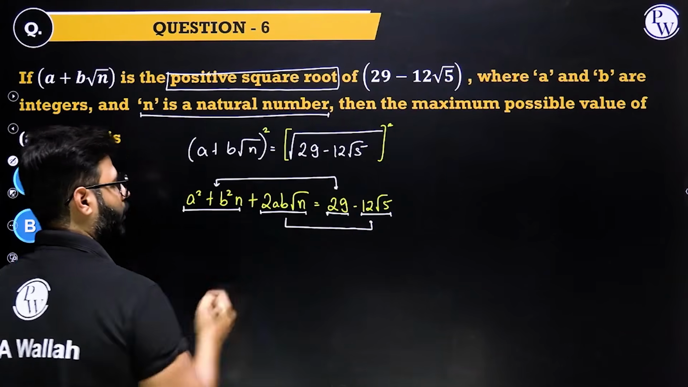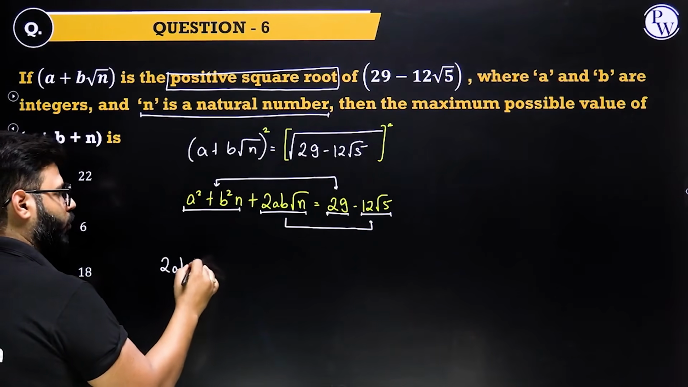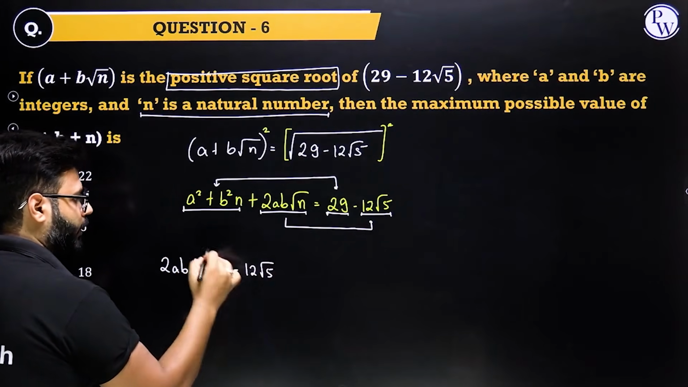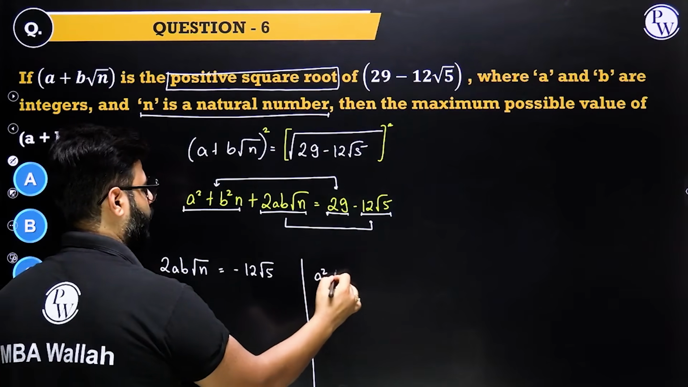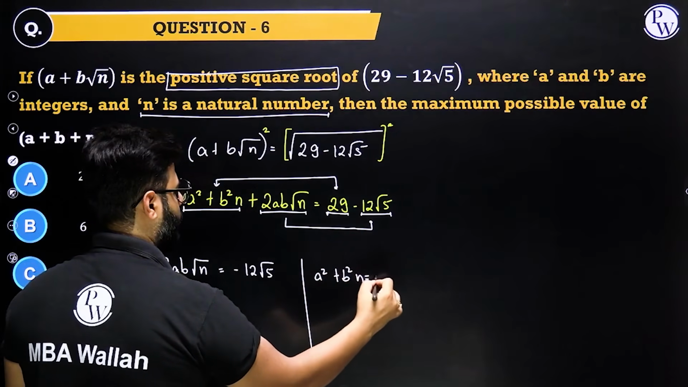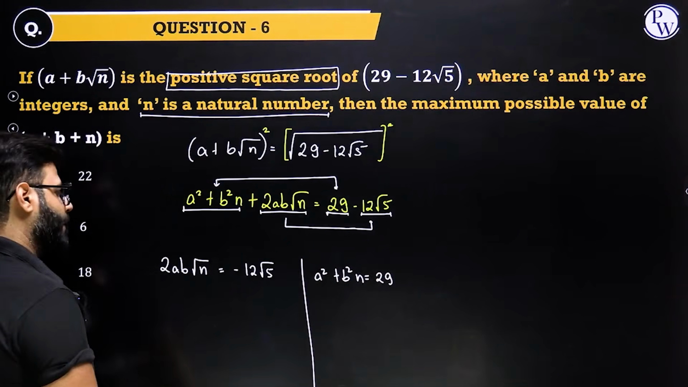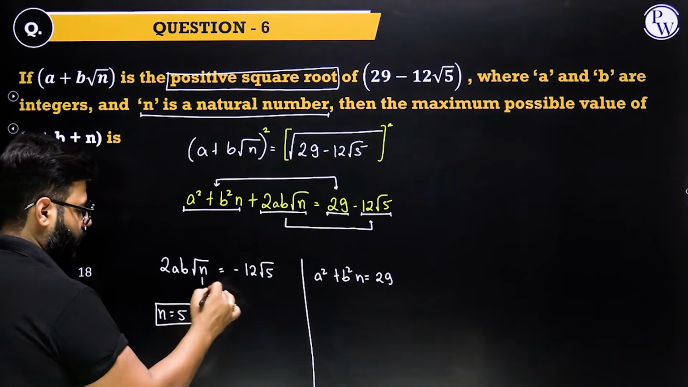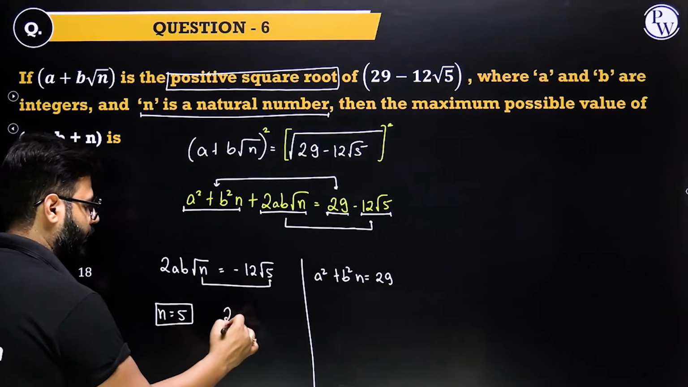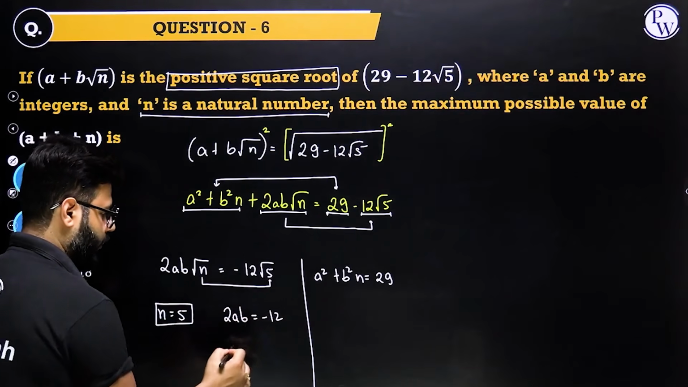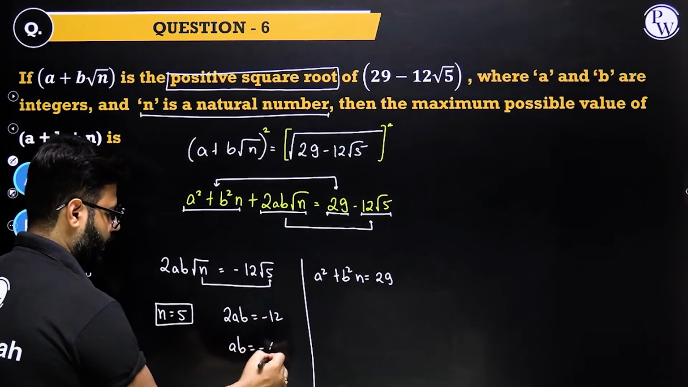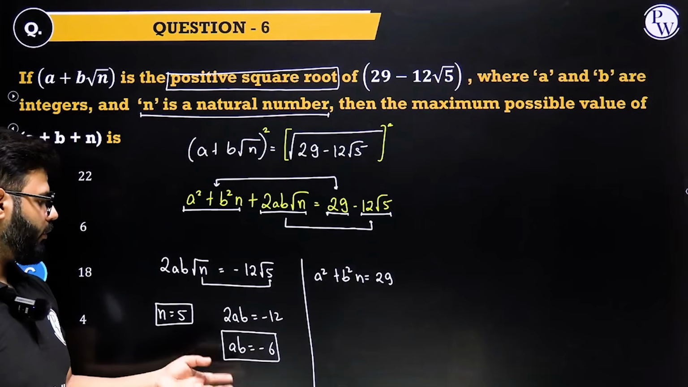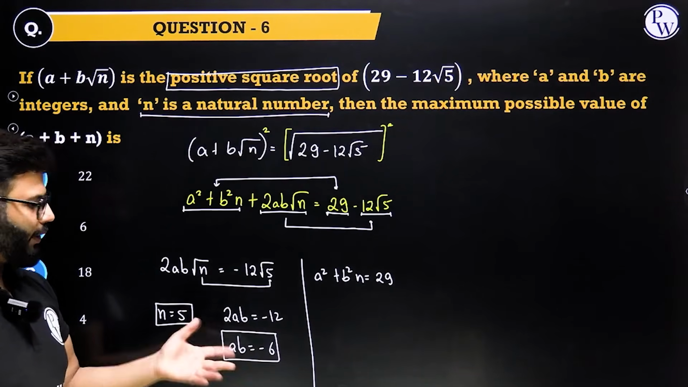Fantastic. So what we have is 2ab root n equals minus 12 root 5, and the other thing we have is (a square plus b square) n equals 29. Now from here we can see that n equals 5, right? And another thing is 2ab equals minus 12, so ab comes out to be minus 6. Since they are integers, there are multiple values: 2 into minus 3, minus 3 into 2, 1 into minus 6, minus 6 into 1. Let's see which one will be correct.